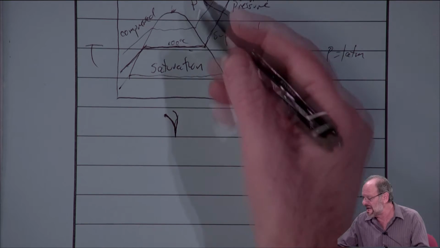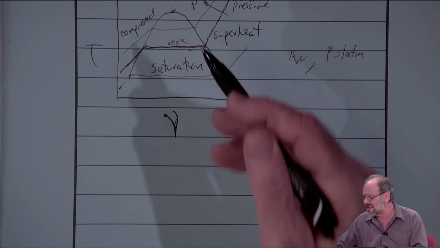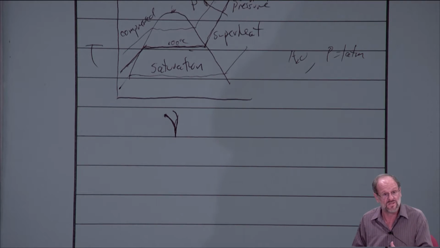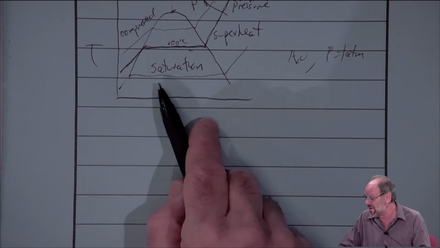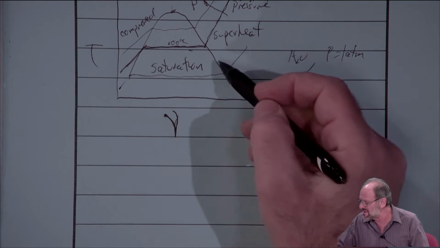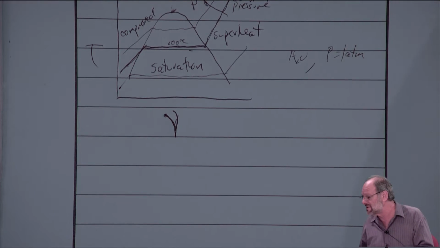Right. So again, we can see that as the pressure rises, like if we're, say, in Death Valley, several hundred feet below sea level, water boils at a higher temperature. If we're up in the mountains, we know the water boils at a lower temperature. So this kind of diagram should make sense to you.